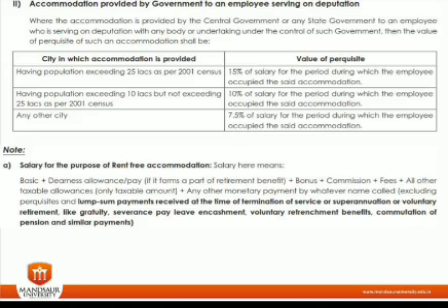Now for the purpose of salary, here we include basic plus DA under terms plus bonus, commission and all taxable allowances by whatever name called. So this is called basic salary.